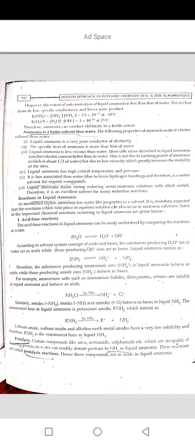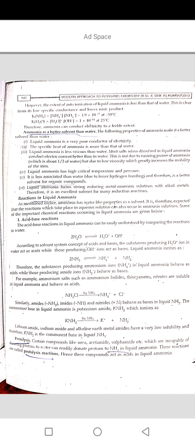Liquid ammonia is a very poor conductor of electricity. The specific heat of ammonia is more than that of water. Liquid ammonia is less viscous than water. Most salts, when dissolved in liquid ammonia, conduct electric current better than in water. This is not due to the ionizing power of ammonia, which is about one third of water, but due to low viscosity, which greatly increases the mobility of the ions.